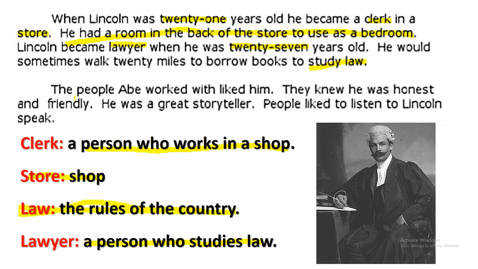Okay. The people Abe worked with liked him. He was working in a store and he was working as a lawyer, and all the people that he worked with, they loved him so much. They knew he was honest. Lincoln was an honest man and friendly as well. Okay? And honest here means he's a good person, and he was friendly.